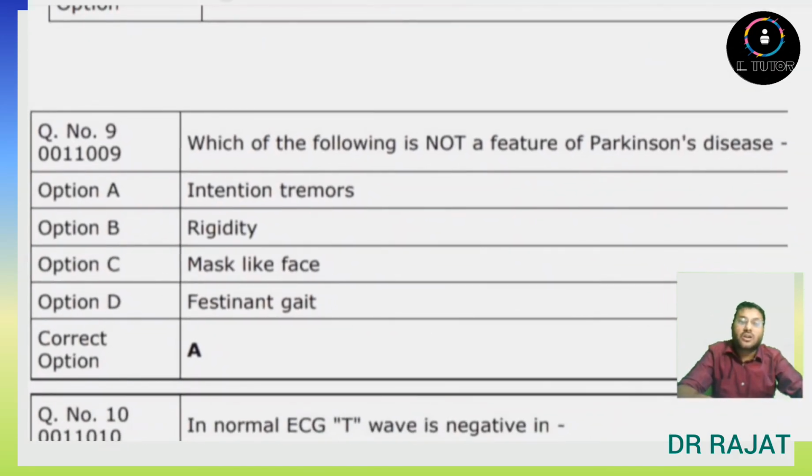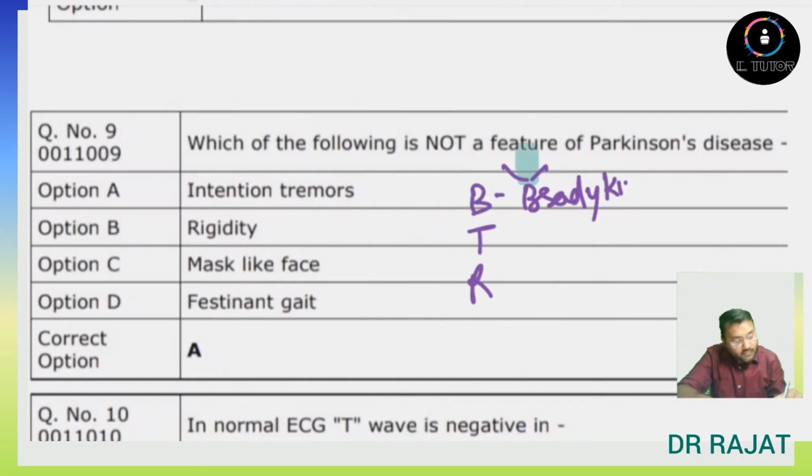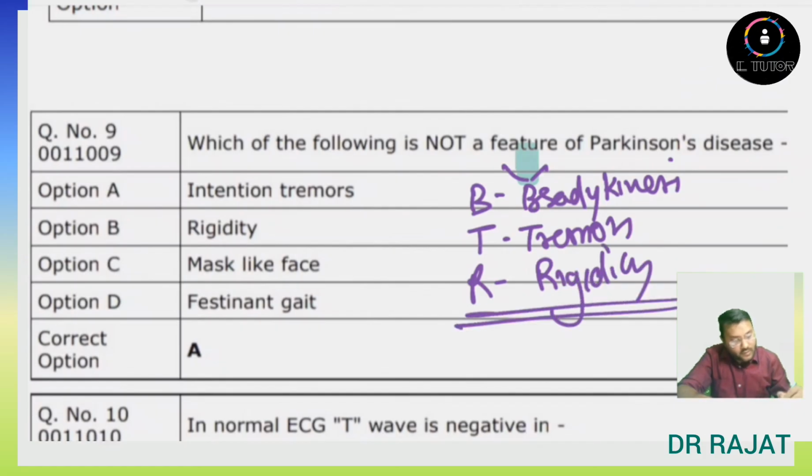Which of the following is not a feature of Parkinson disease? We know that the main features of Parkinson are BTR: bradykinesia, tremors and rigidity. Tremors are mainly resting tremors.